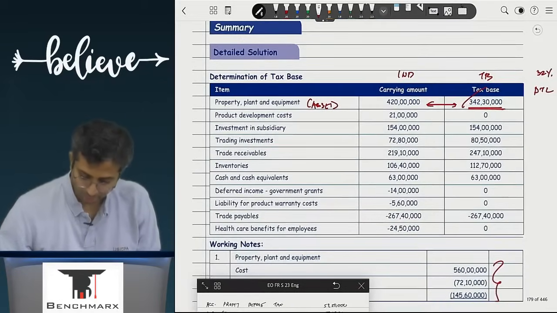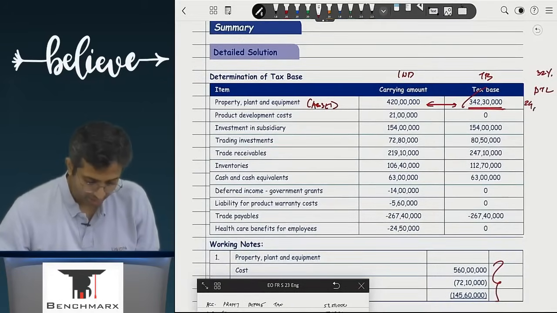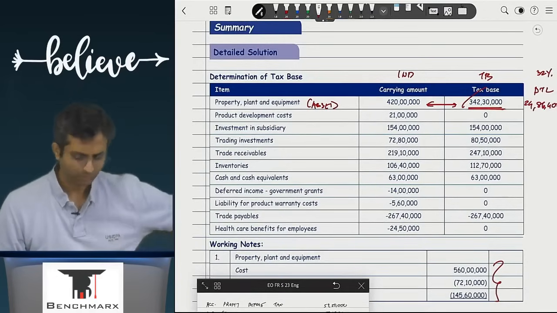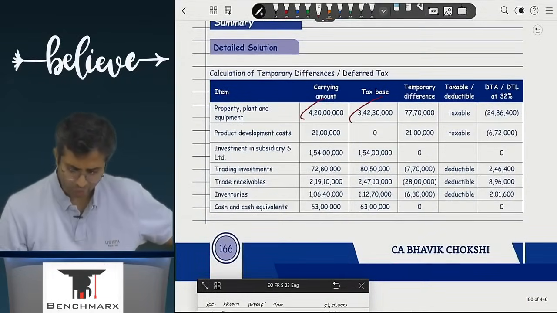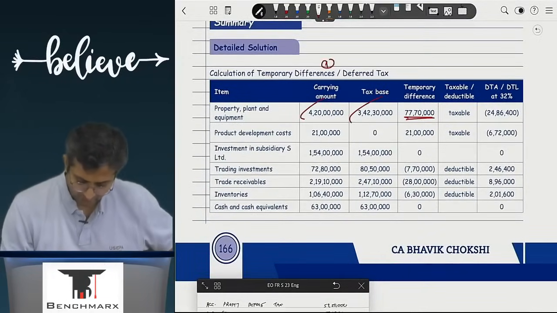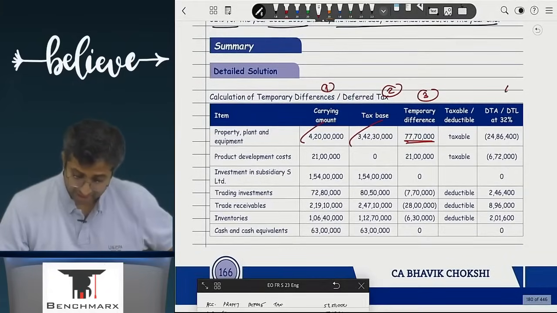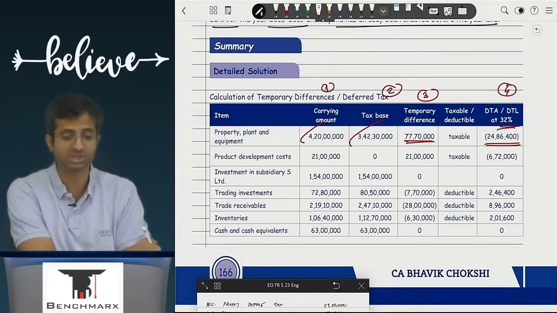This will come to probably 24 lakh 86,400. समझा क्या किया? अच्छा, what did they do? If you go to question 26, the difference 4 crore 20 and tax base, that is step 1 in your working, step 2, step 3, and then step 4. Step 4 आपने 32% पे निकाला. This is 24 lakh 86,400.